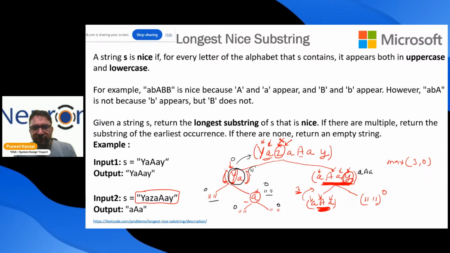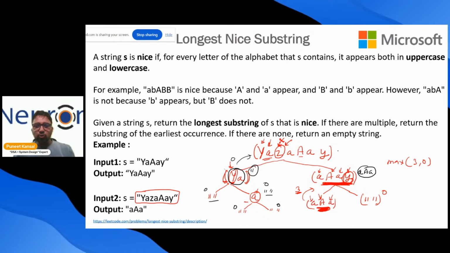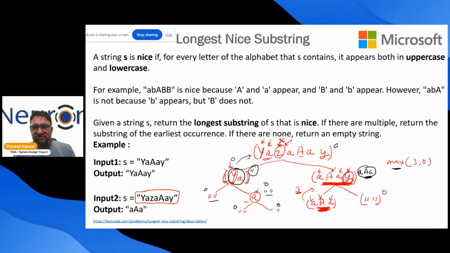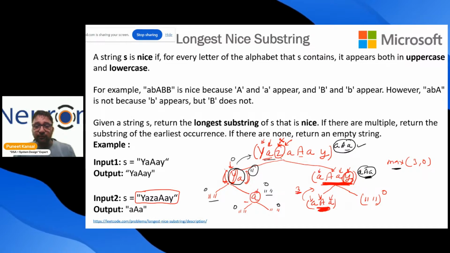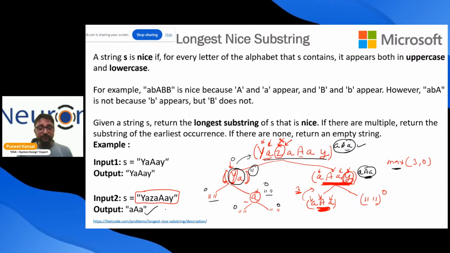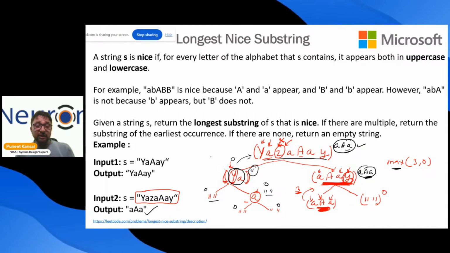So from this side we are getting empty. From this side we are getting small a, capital A, and small a. So which one is greater? Which one is max? This one is max. We pass this thing. We get the answer. We return this thing after coming back to over here. We return, this is our solution.